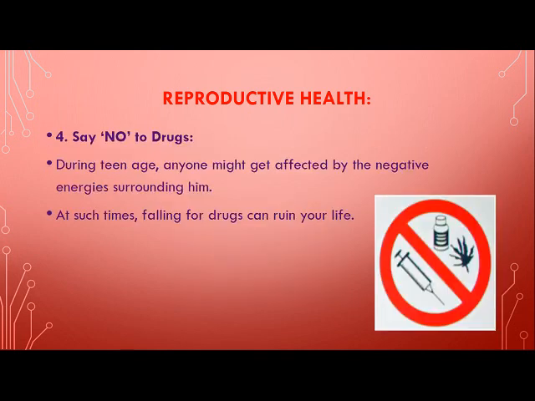Say no to drugs. Now, children during the teenage, you may get influenced by the surrounding, your elders, your friends, okay? And children recently in news, it's all the time there in the television. You open any channel and there is Sushant murder case, okay? And children, drug played a very important role in his life, and see how his family member, his sister, they're struggling for the justice, right? So learn to say no to drugs, okay?